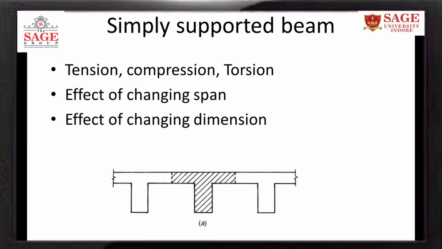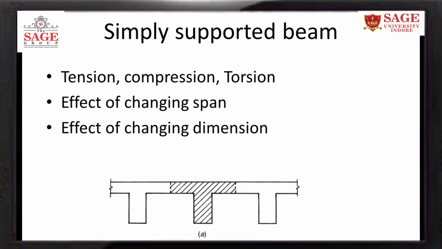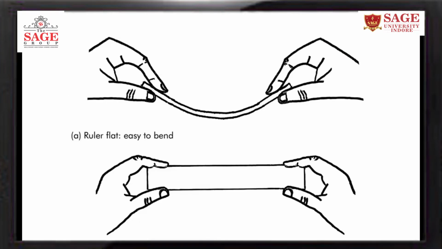Okay, so you should keep the depth maximum and width minimum. So if you increase the width 2 times, the moment of resistance will also increase by 2 times. But if you increase the depth 2 times, the moment of resistance will increase by 4 times. So this is how it will affect the span. Okay, so this was the demo which I have shown you, that the ruler which is flat, easy to bend along one direction, and another direction it is very difficult to bend it because the moment of inertia is high when the depth is large.